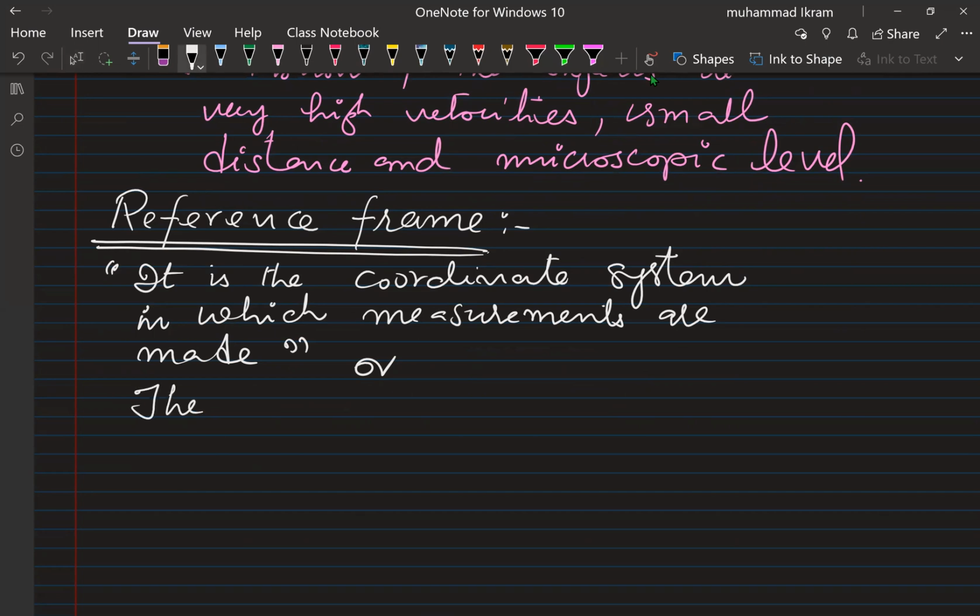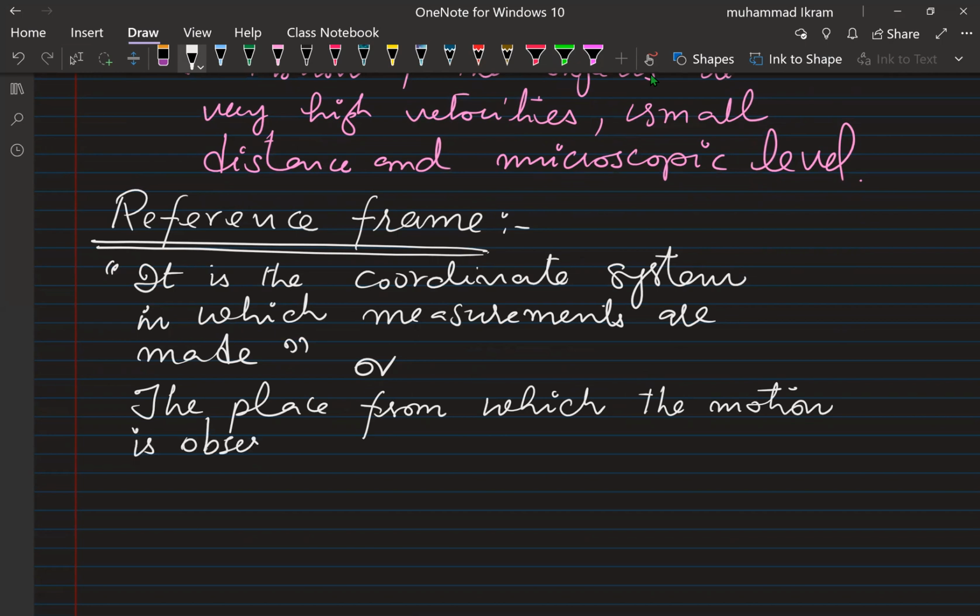The place from which the motion is observed and measured is called the frame of reference.